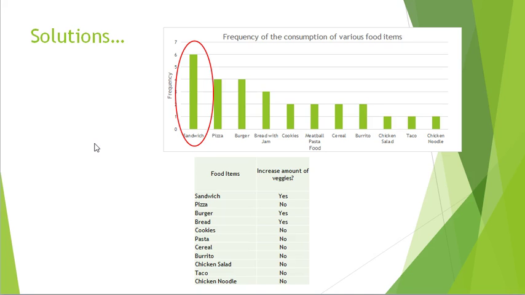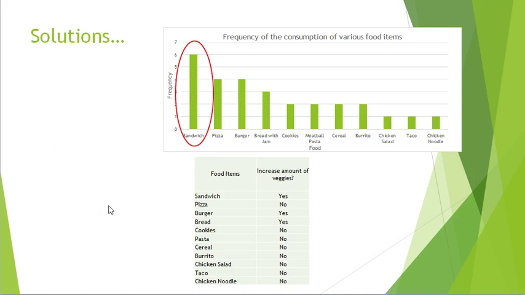So I actually wrote down each food item on the table to determine whether or not I could increase the amount of veggies in each food item. It looks like most of them are no. There are only three food items that I could possibly add more veggies to, which are sandwiches, burger, and bread. So by knowing this, every time I order sandwiches, I could ask for extra lettuce and extra veggies.